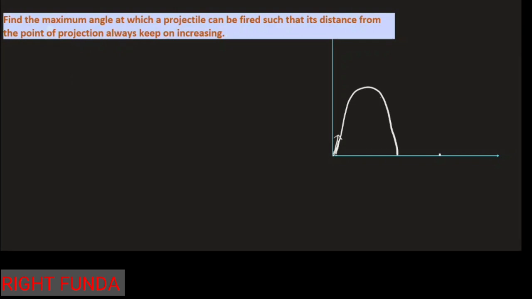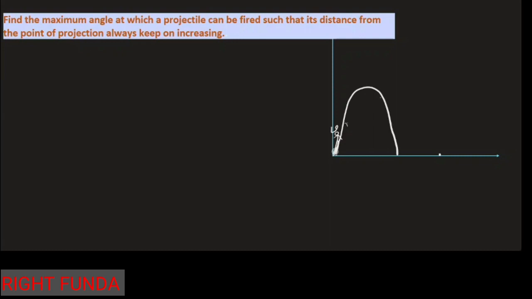The question is saying: what is the maximum angle at which a projectile can be fired such that its distance from the point of projection always keeps on increasing? So what does it mean? Let's see. Suppose a particle is projected with a speed v0. It goes like this in a parabolic path. All of us know it goes in a parabolic path. And if you look at the position vector of the particle, the position of the particle is like this at any point of time. So what is happening? The position vector will keep on increasing.